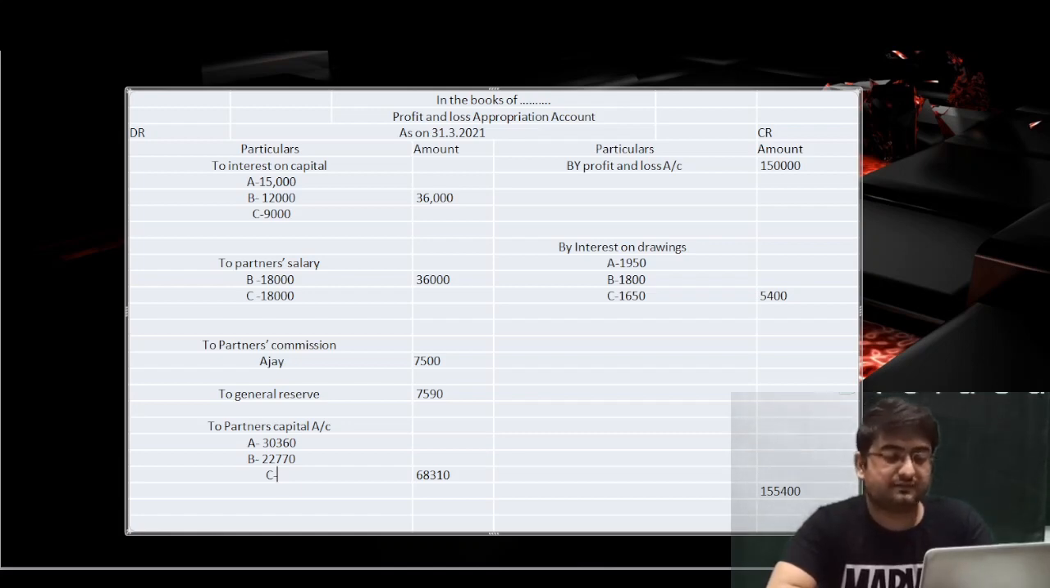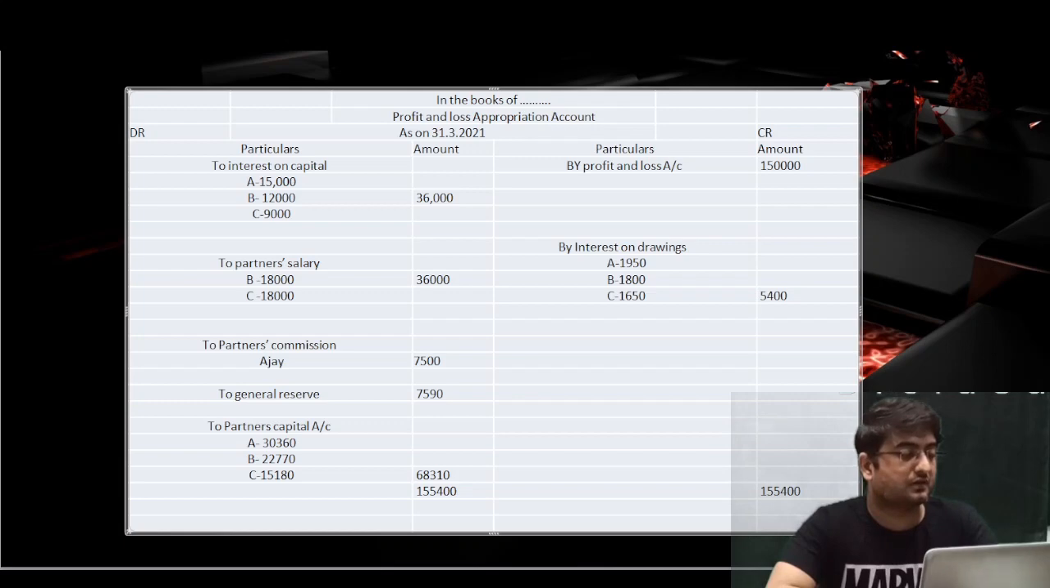20% of 75,900. This will be near about 16,000. 15,180. Okay, 15,180 rupees. Now if you add all these three figures, you will get the same figure as 68,310. This is our divisible profit. Net divisible profit is 68,310, and the individual share of profit is 30,360 in case of A, 22,770 in case of B, 15,180 in case of C. So our profit and loss appropriation account for this question is closed.